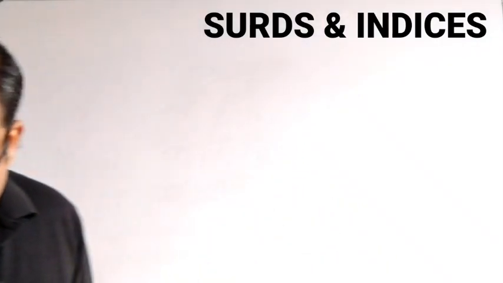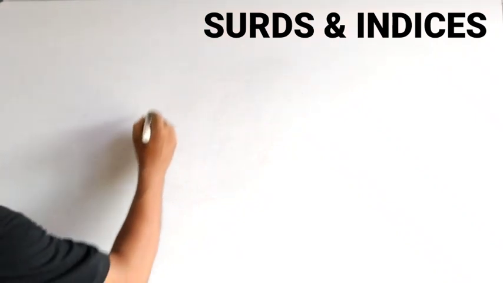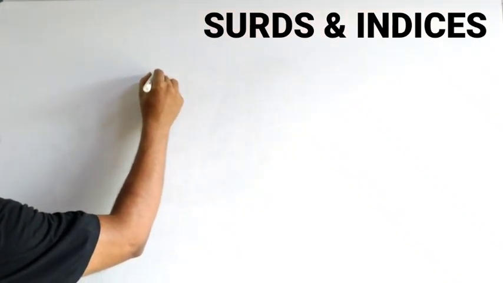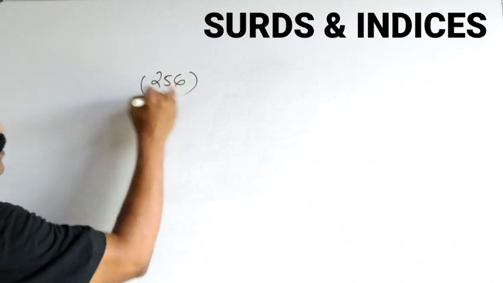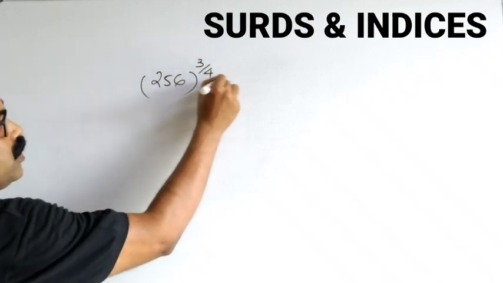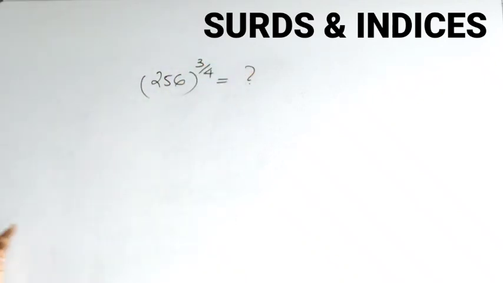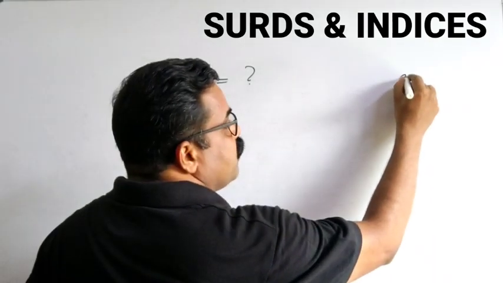The first question is: 256 power 3 by 4 is equal to question mark, and 4 options are also given. Let me write the options here.